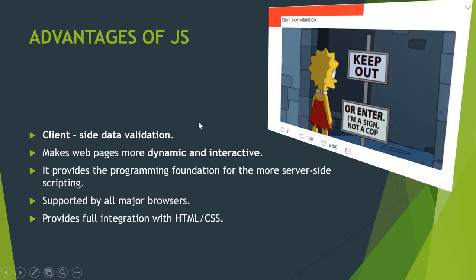Moving on to the advantages of JavaScript. JavaScript is mainly used for client-side data validation, that is, checking the file name, password, number of alphabets, etc. can be checked by means of JavaScript. It makes our web page more dynamic and interactive. JavaScript can also be used for developing server-side applications. It is supported by all the major browsers, and JavaScript provides full integration with HTML and CSS.